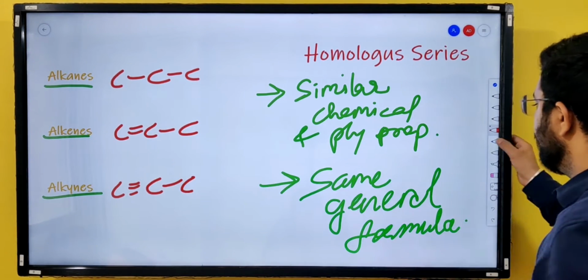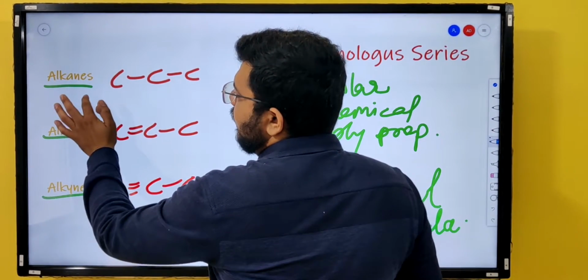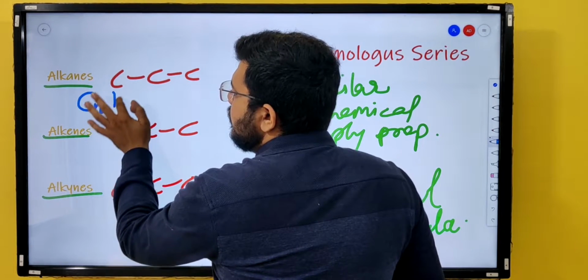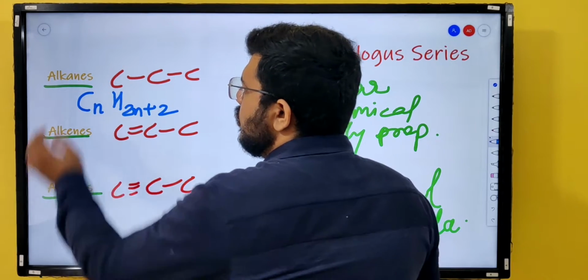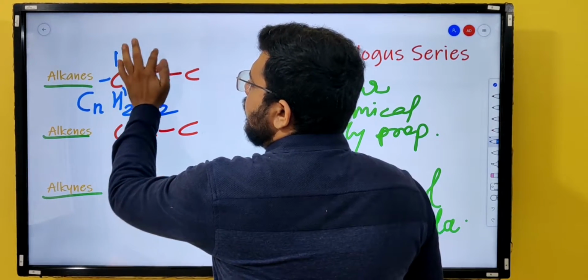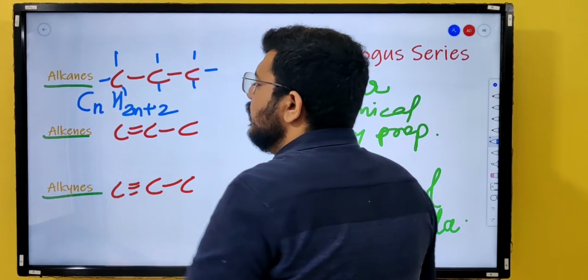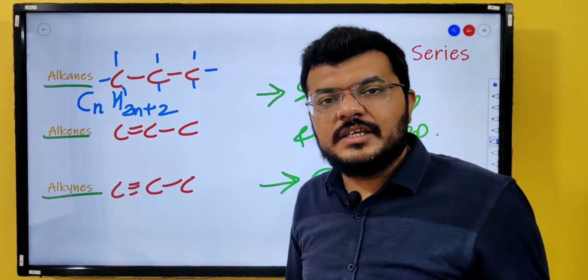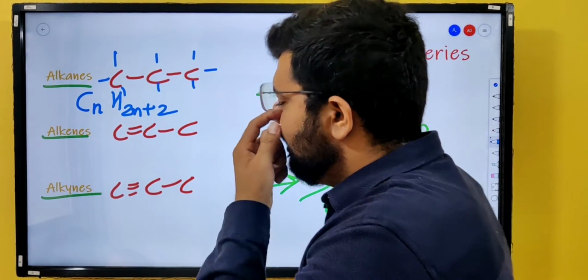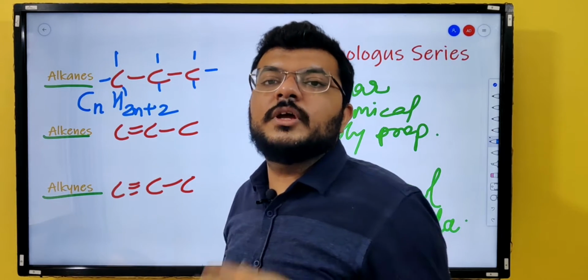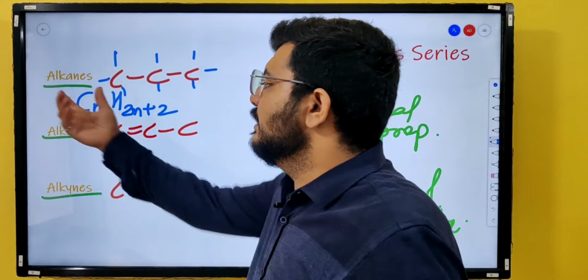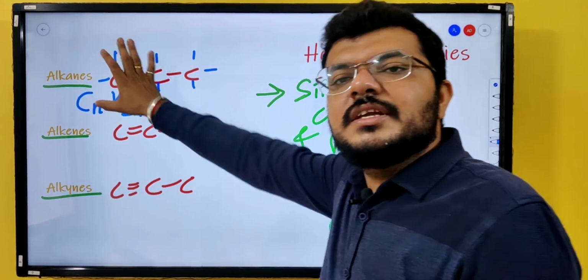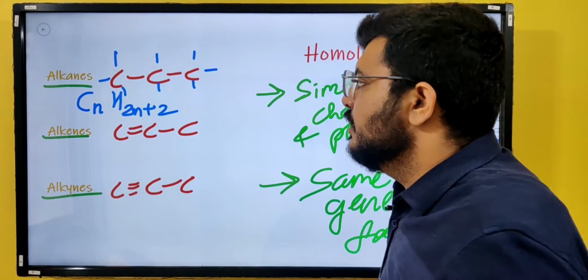What is their general formula? The general formula for alkanes is CnH2n+2, right? Because here hydrogen is bonded to carbon on every side, satisfying the tetravalency of carbon, right? Sometimes in place of hydrogen you may have oxygen, you may have nitrogen, but those are not alkanes, alkenes, alkynes. These three are hydrocarbons, right?